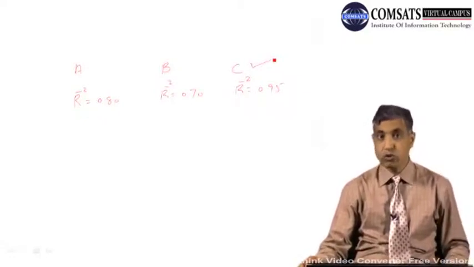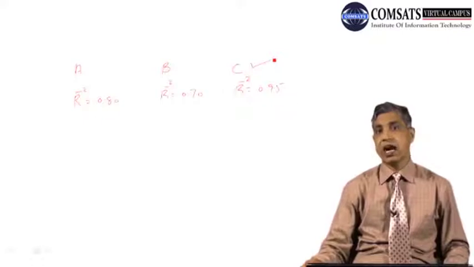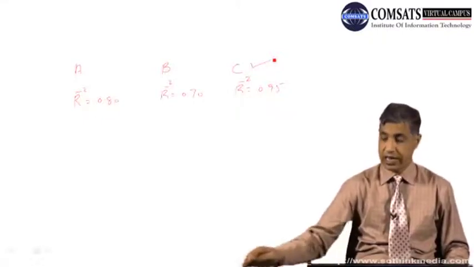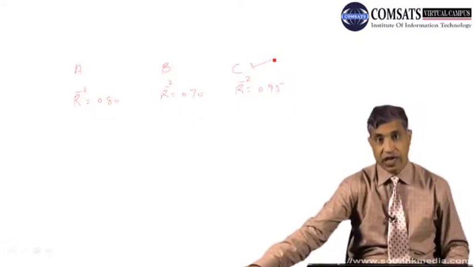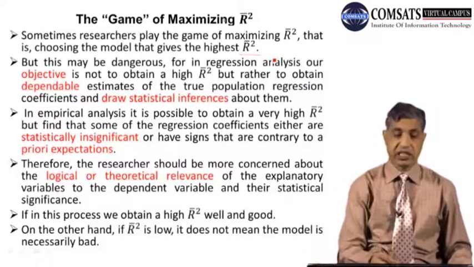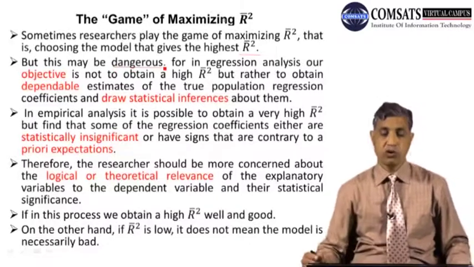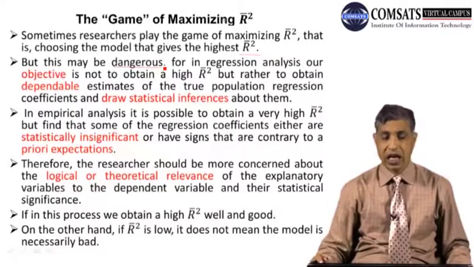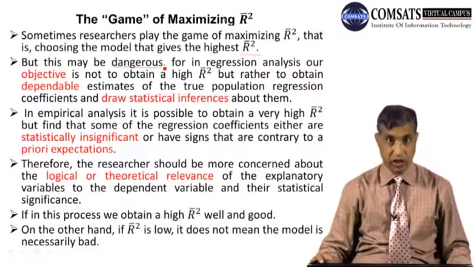Now our purpose is to see whether this is a very good criterion and whether it is always dependable, or whether we should go for something else, or just concentrate on the value of the higher adjusted R square. But this is very, very dangerous, because just maximizing the R square could be very dangerous, because in regression analysis our objective is not to obtain a higher R square.